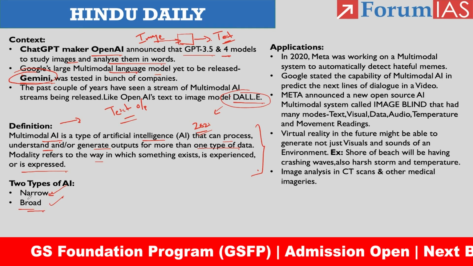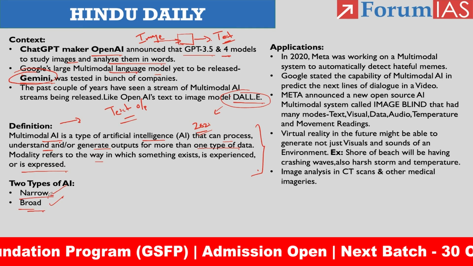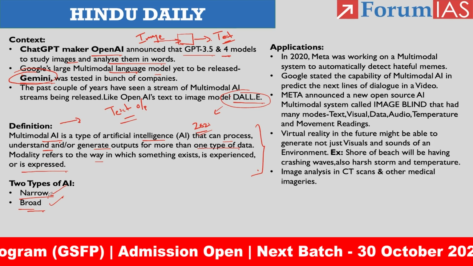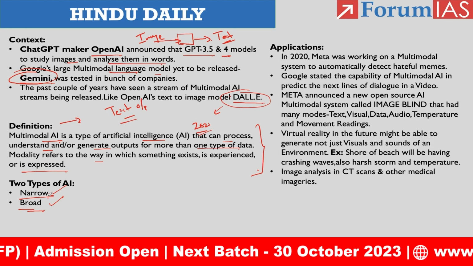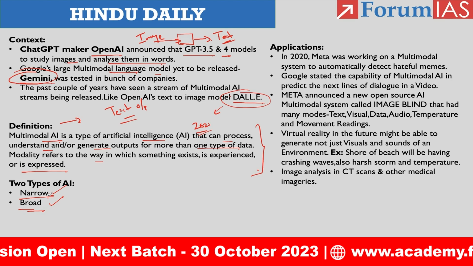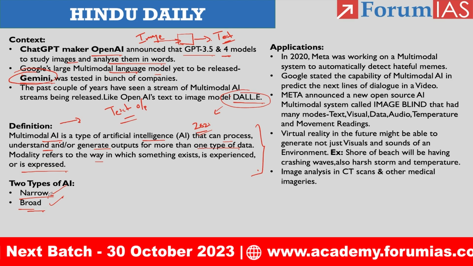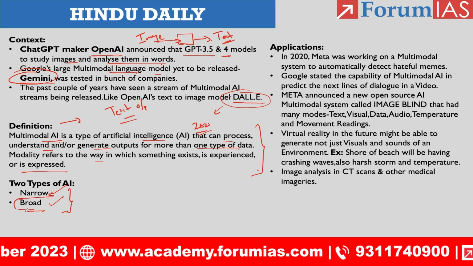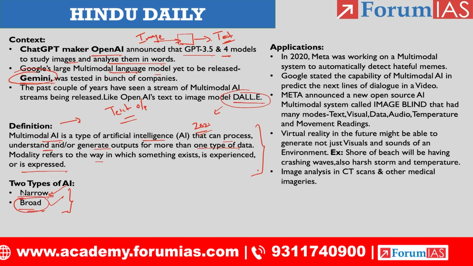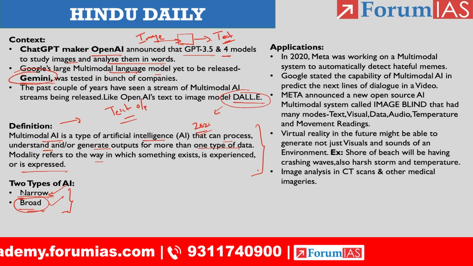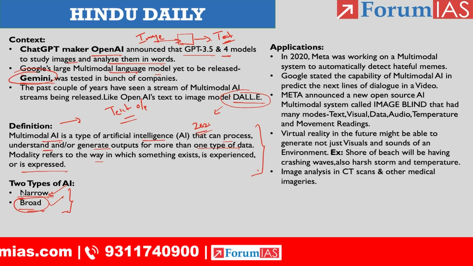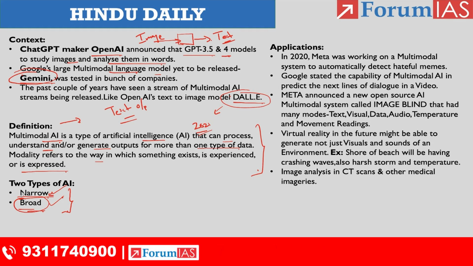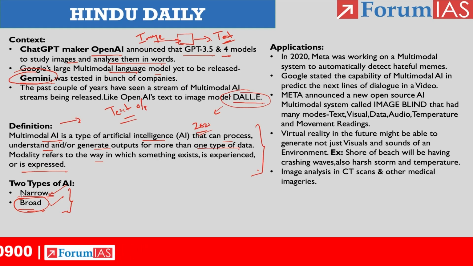But with respect to the narrow AI, if we provide one input and it generates the output based upon the accumulated knowledge, then it will be termed as a narrow AI. I hope you can understand the difference, right? With respect to the broad AI, it has the potential to use the cognitive ability and the potential to utilize the sensory ability, and it will accomplish the work in the way we have designed it. So this is the broad AI.